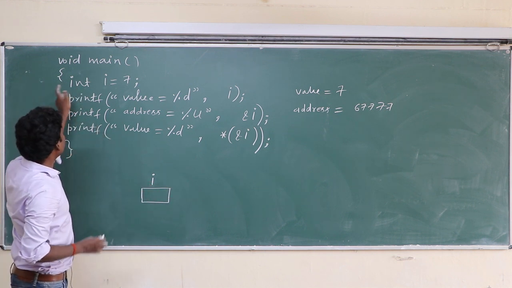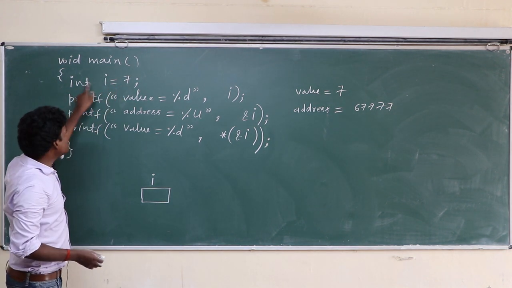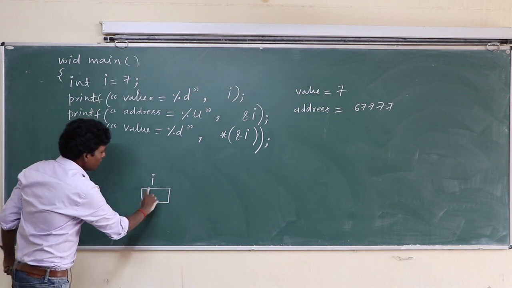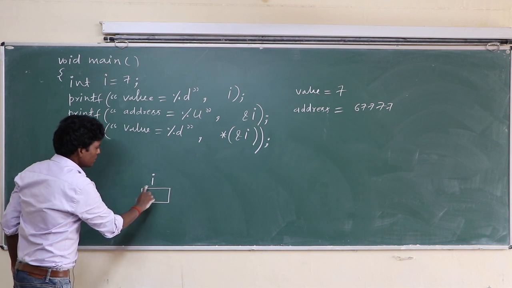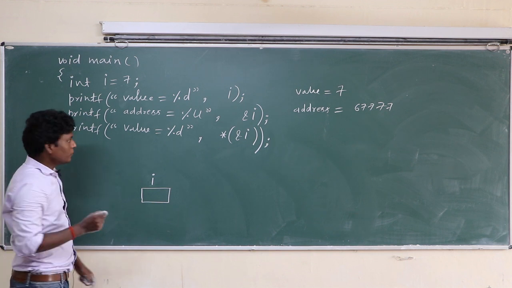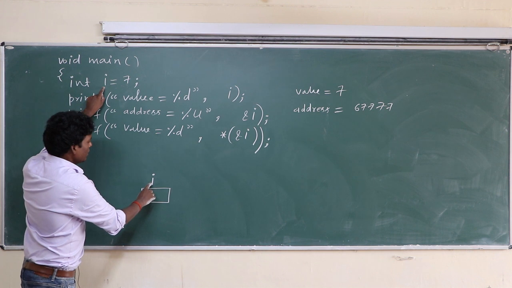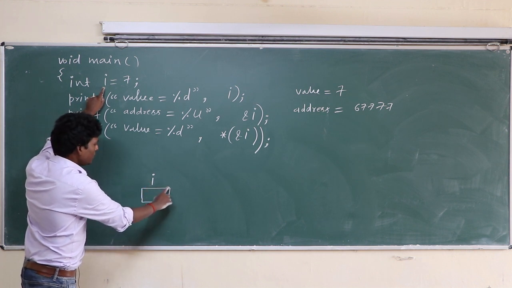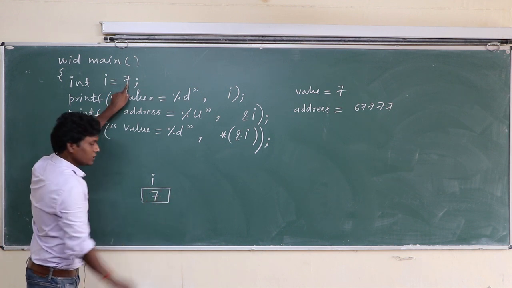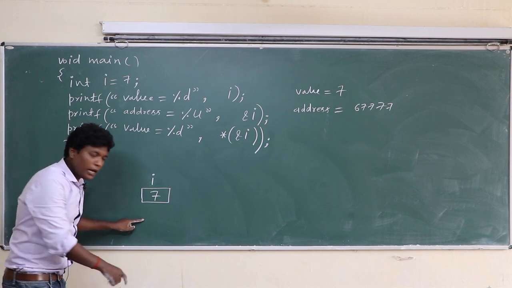So class, when you declare int i equal to 7, this declaration tells the compiler three things. First, reserve the memory space that can hold an integer value, because here it is an integer. Second, associate i with that memory location. Third, store the value in that memory location. And since there is a memory, it has an address.